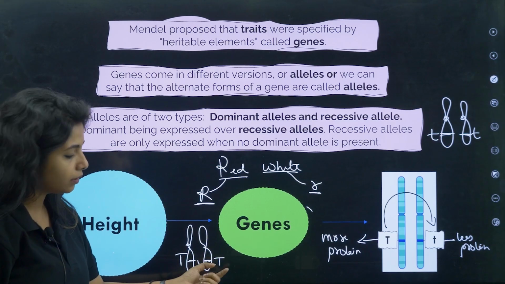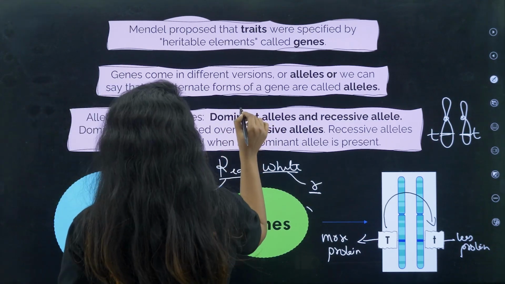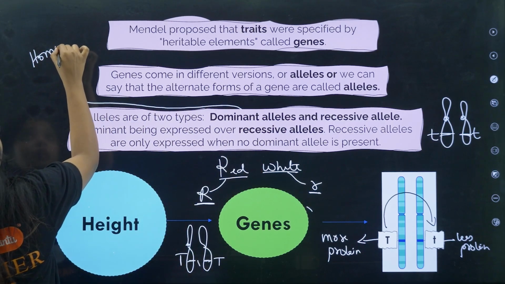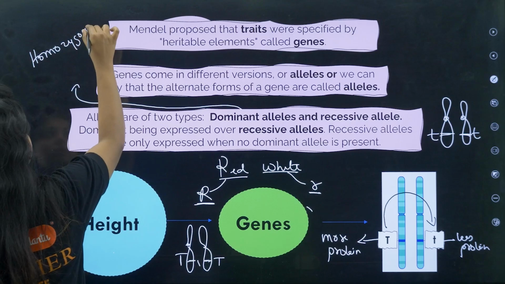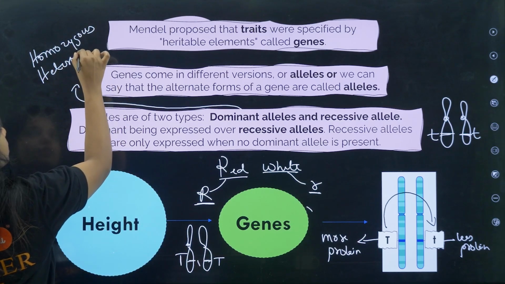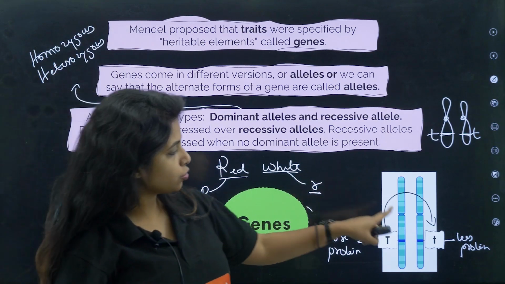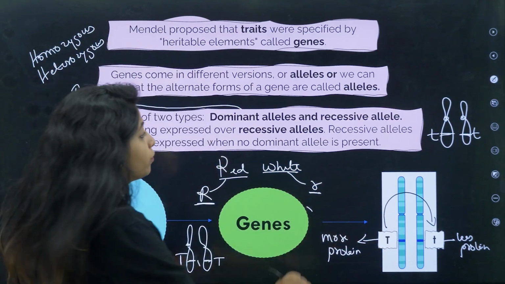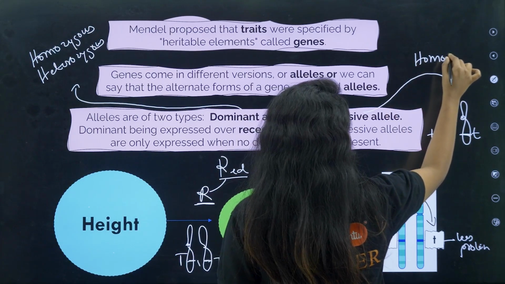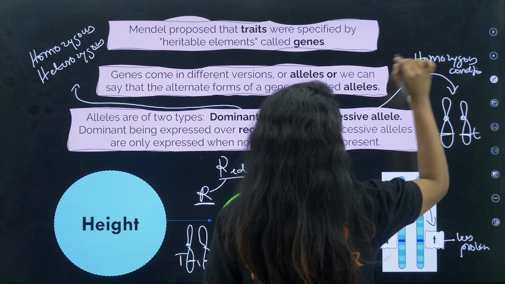So the dominant alleles show their trait in two conditions: in the homozygous condition, when they are the same, and also in the heterozygous condition. But recessive alleles will only show their character in the homozygous condition, or else they will be dominated by the other one.